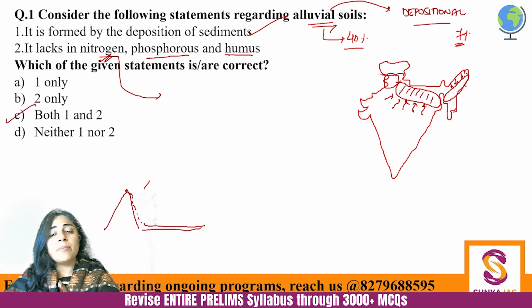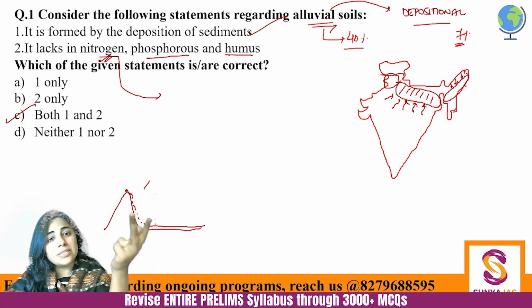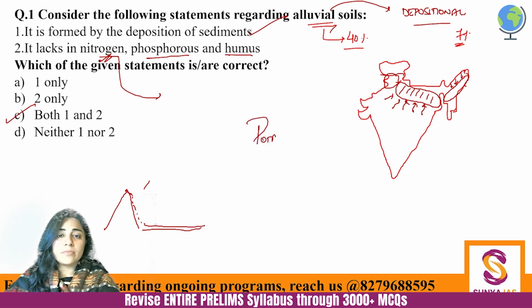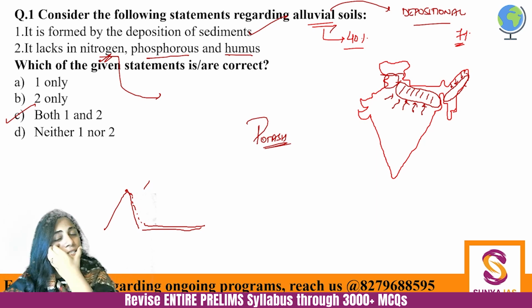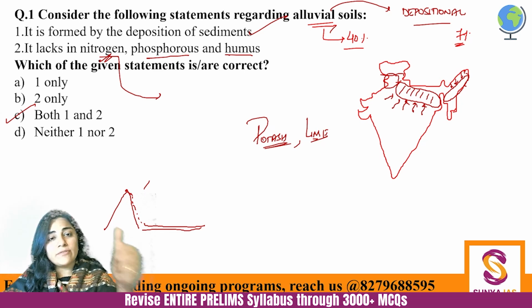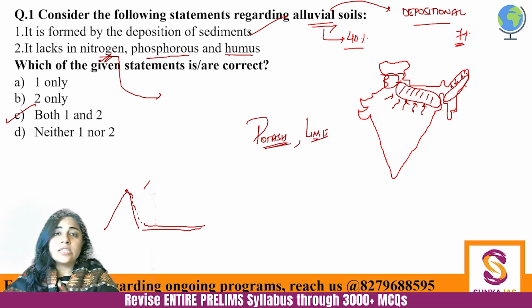So now you would ask that, ma'am, if it's poor in nitrogen, poor in phosphorus, poor in humus, then what is it rich in? What is it good in? Our alluvial soil is actually very well stuffed with potash. Okay, potash is very well stuffed in our alluvial soil, as well as lime. So these are some elements which are there in our alluvial soil, but unfortunately it's nitrogen deficit, unfortunately it's phosphorus deficit. So we apply this through fertilizer. So both 1 and 2 are correct.